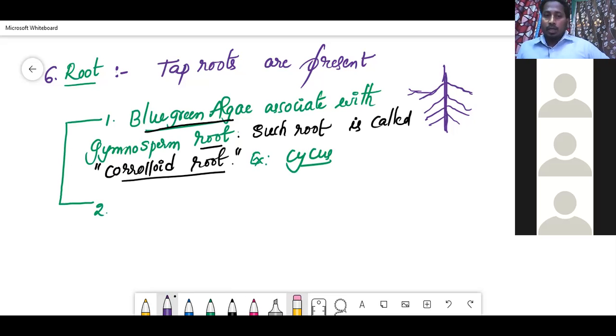So if a gymnosperm root is associated with blue-green algae, such a root is called coralloid root. The example of that particular gymnosperm is Cycas. In some gymnosperms, like Pinus, those roots are associated with fungi.